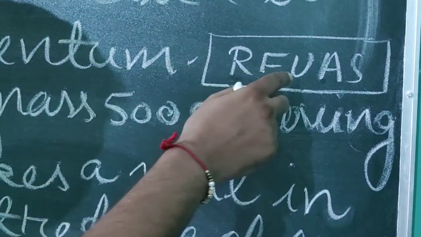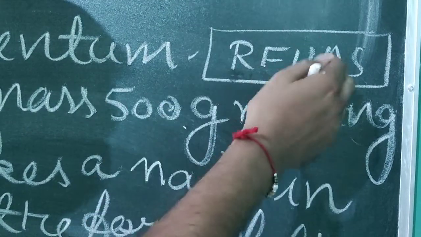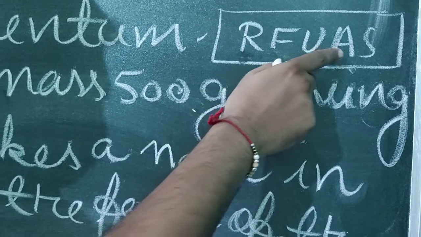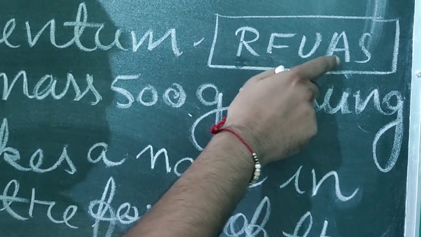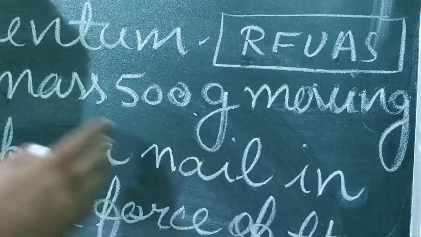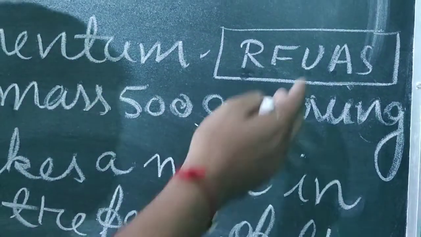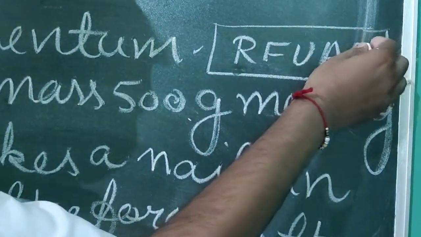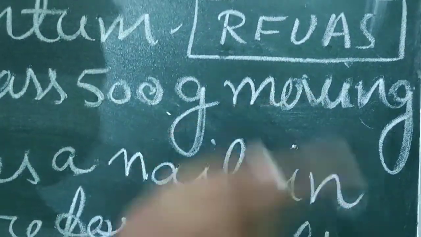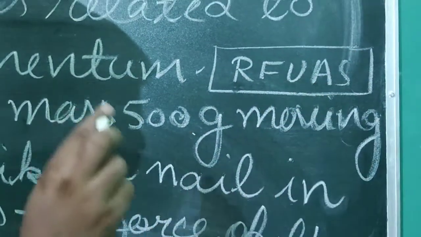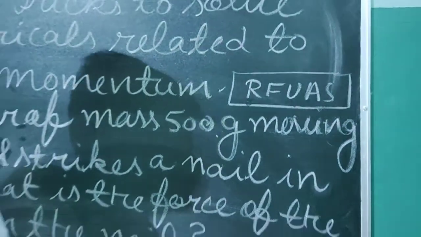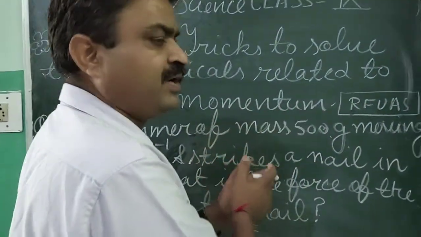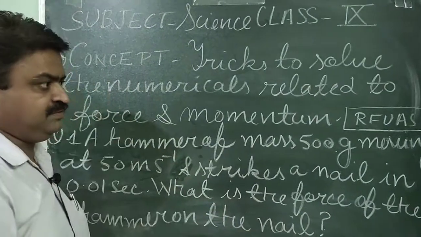After understanding, A for apply: you should apply the formula, and also apply all the given quantities in that particular formula. After that, you should solve the problem and calculate. With the help of this simple trick, you can easily get the answer.